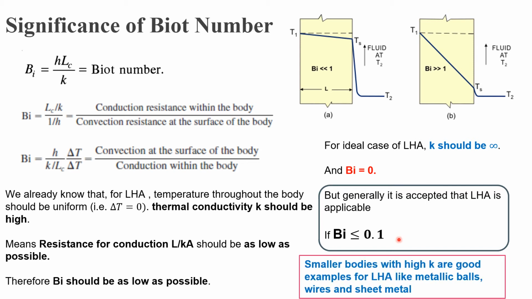Lumped system analysis can generally be applied to smaller bodies with very high thermal conductivity. They are good examples for lumped heat analysis, like metallic balls and metallic wires. A wire has a very small cross-sectional area, but the surface area is very high. Similarly, sheet metal: the cross-sectional area is small, and the surface area is very high. So this is the significance of the Biot number, which is very crucial for lumped heat analysis.